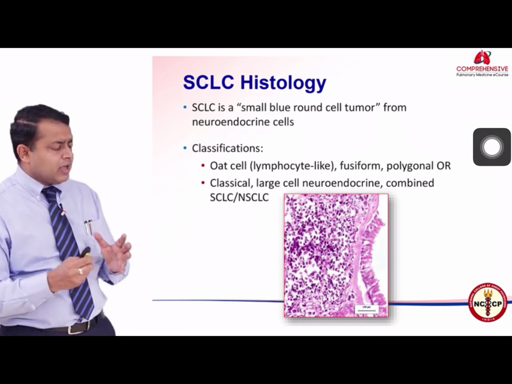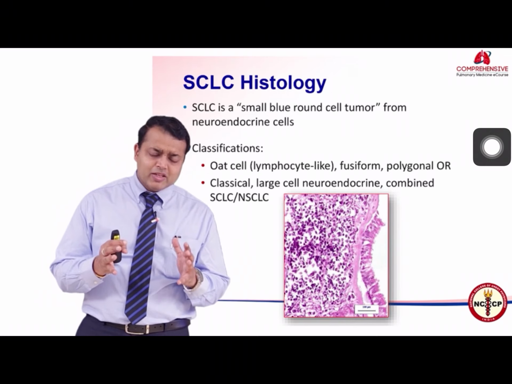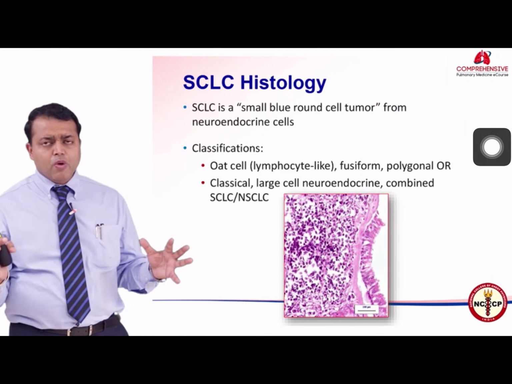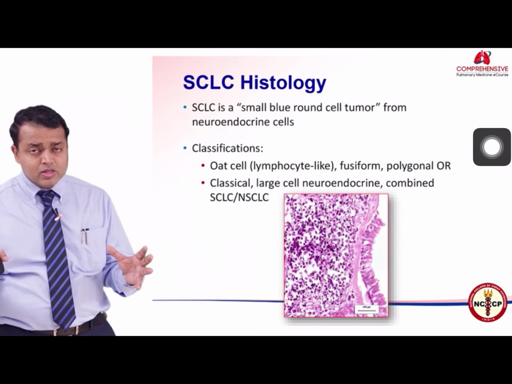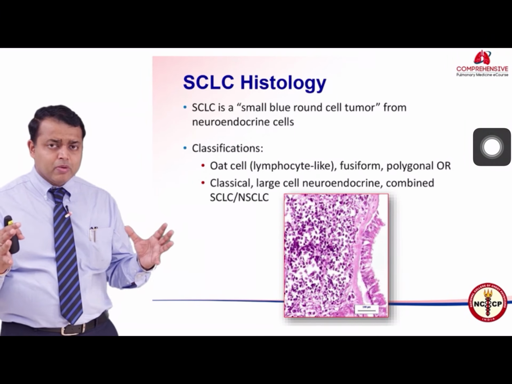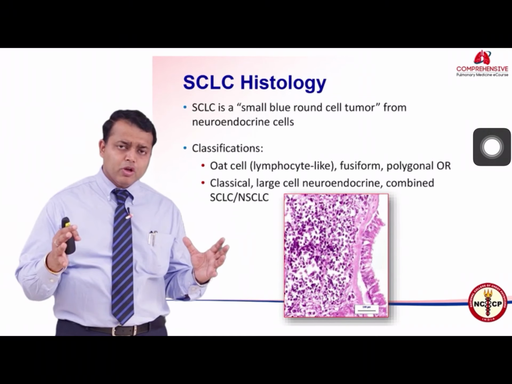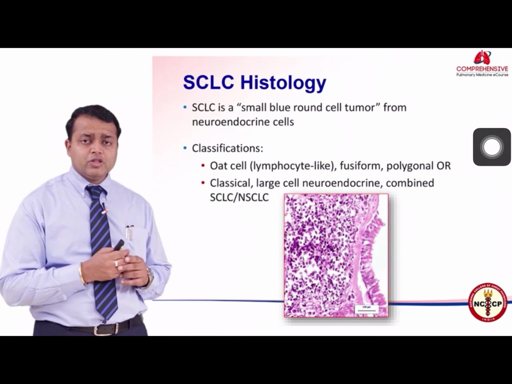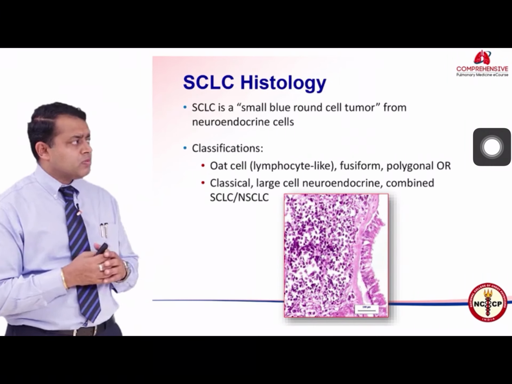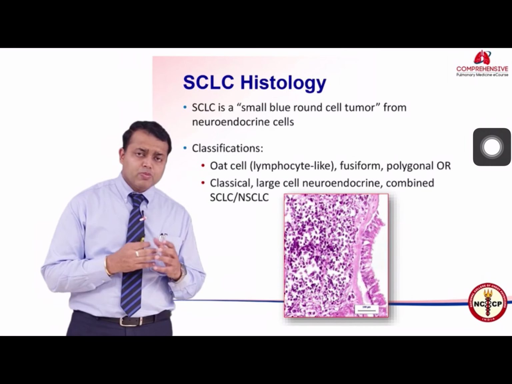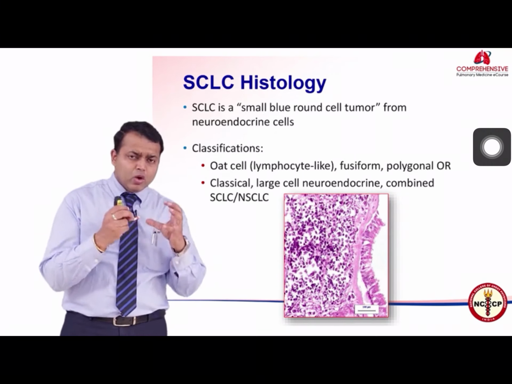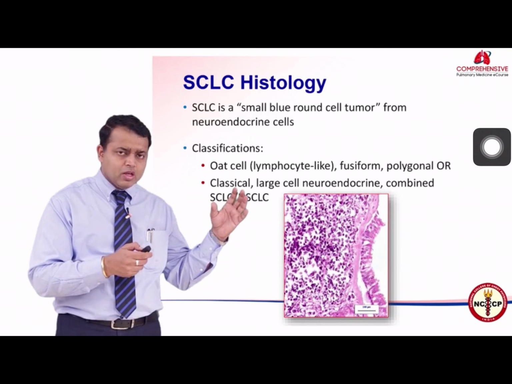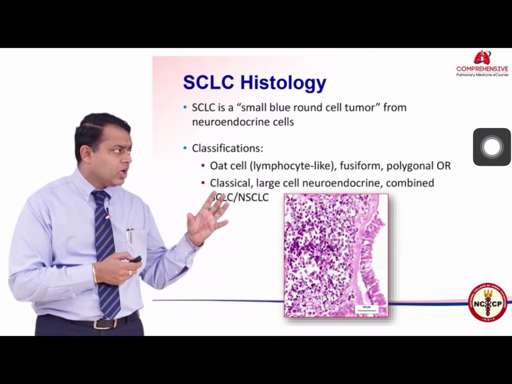As I said, small cell carcinoma of the lung is labeled as a small blue round cell tumor. The other differentials of a small round blue cell tumor are lymphomas, Ewing sarcomas, that is PNET, primitive neuroectodermal tumors, and some other tumors which are more common in childhood. But in adults, small cell carcinoma of the lung is generally a small blue round cell tumor. They look like lymphocytes, as you can see in this particular picture of histopathology.